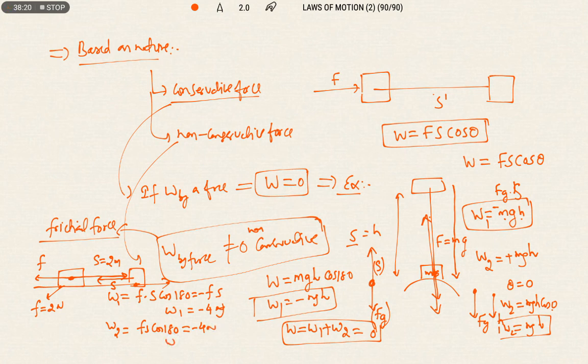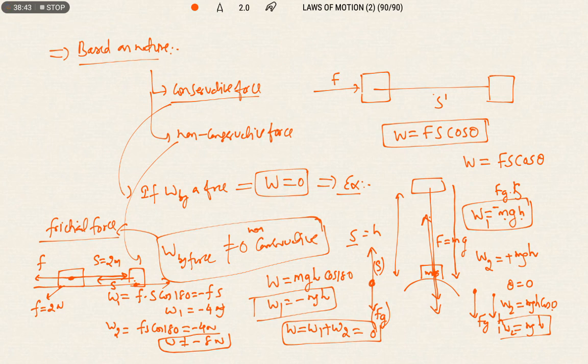Therefore, work done in a complete path, when I am bringing the body to the same point, we get the net work as minus 8 joules. This is not equal to 0. The negative sign represents the nature of the force. So this is the classification of forces based on nature: conservative and non-conservative forces.